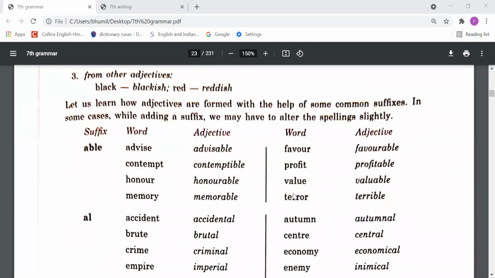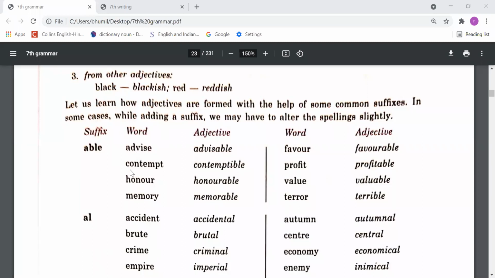Sometimes while adding the suffix, we have to change the spelling slightly. So suffix, you know that the letters we add at the end of any word are called a suffix, right? Like able is a suffix, and if we add able after advice, it becomes advisable.